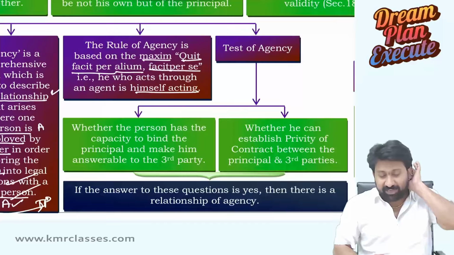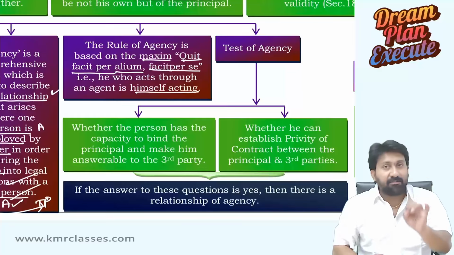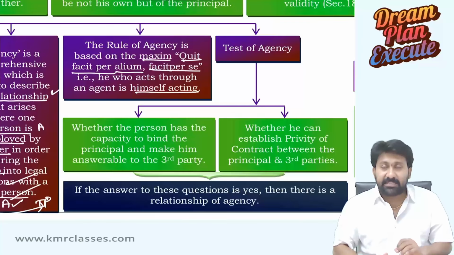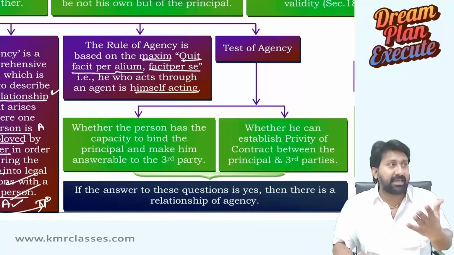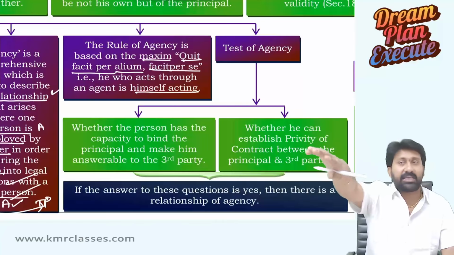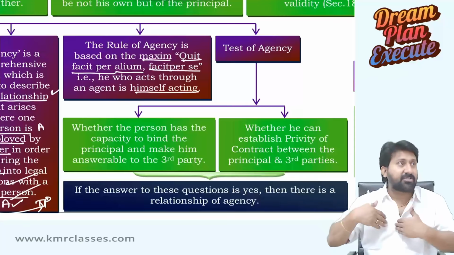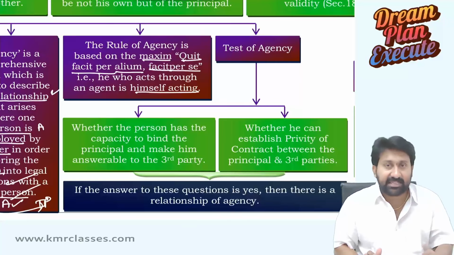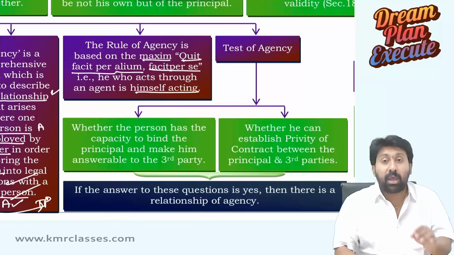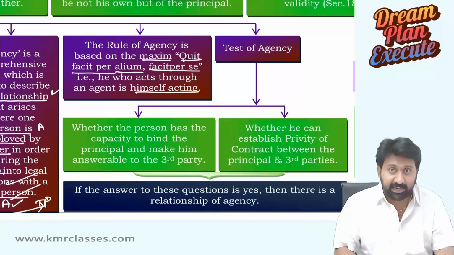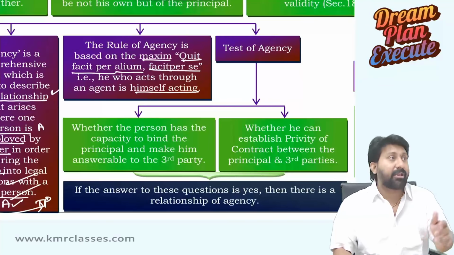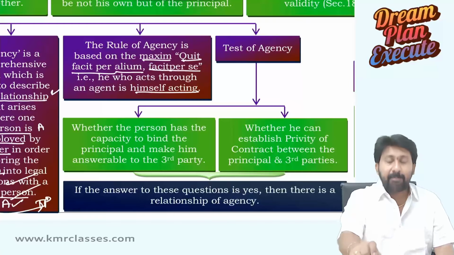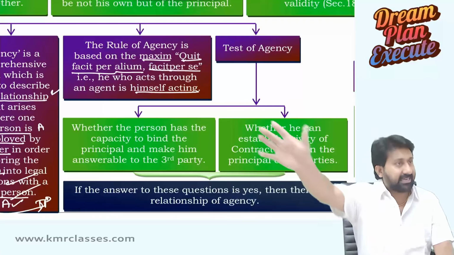So the rule of agency is based on the maxim quid facit per alium, facit per se: I am not showing my face, but I am making another person be seen, and that person will be doing business on my behalf. That translates to general English as: he who acts through an agent is acting himself. It means for the act of the agent, the principal becomes liable.